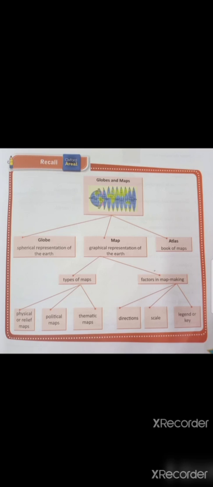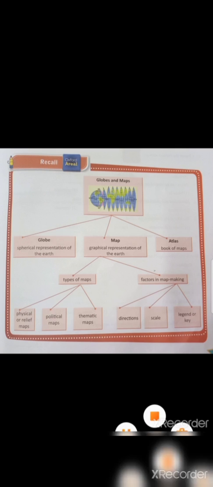Scale. Maps are normally drawn to scale. Map scale refers to the ratio between distance on a map and the corresponding distance on the ground. For example, 1 is to 1 lakh. That means 1 centimeter on the map is equal to 1 kilometer on the ground.